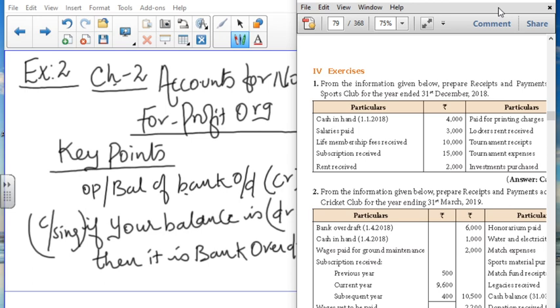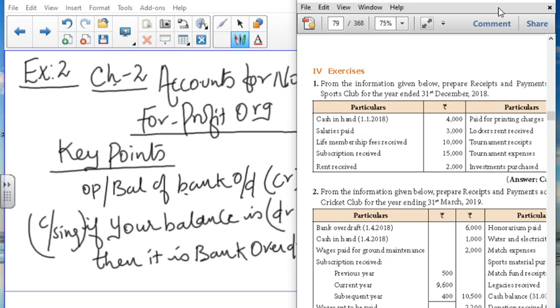And what is the receipts and payments account? We have seen the format for preparing the receipts and payments account. Receipts mean the items which come into the cash, and payments refer to the items that go out of the cash. These are the important things.